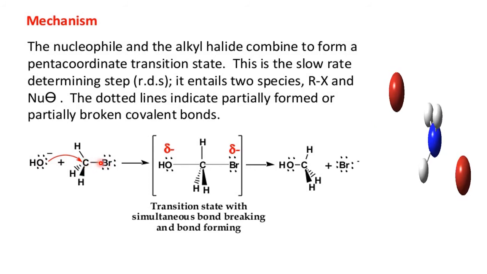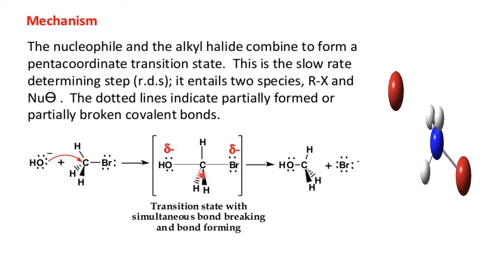Please see here, methyl bromide: carbon partial positive, bromine partial negative. Now when OH minus attacks the carbon plus, this is called the transition state of the reaction, where bromine is there and OH is also there on the carbon. What is the valency of carbon? Carbon is tetravalent, 4, but here we see 5 valencies around the carbon, 1, 2, 3, 4, 5, which is against its nature. Carbon is always tetravalent, but here we find 5 valencies, which is highly unstable. That's why it is called the transition state between the reactants and the products.